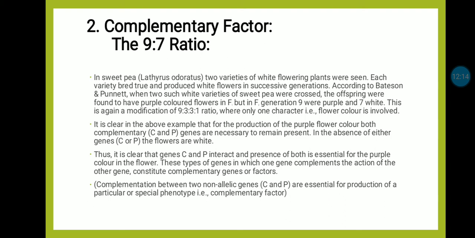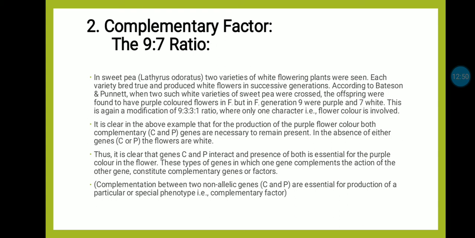It is clear in the above example that for the production of purple flower color, both complementary genes are necessary, that is capital C and capital P. In the absence of either gene, flowers become white. Thus, genes capital C and capital P interact, and the presence of both is essential for purple color in the flower.